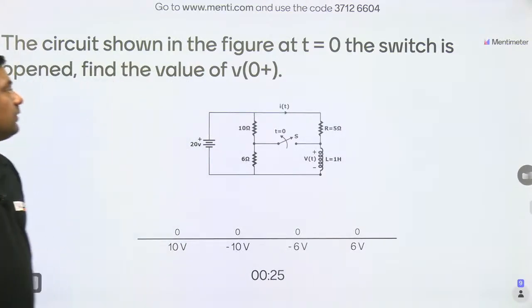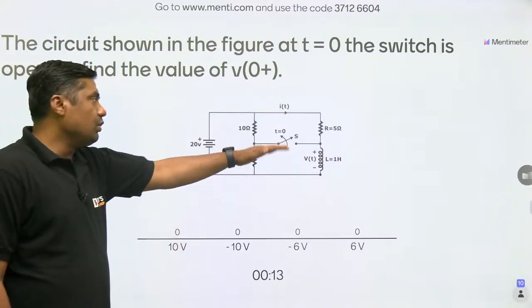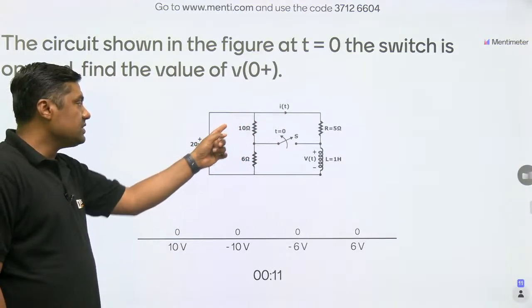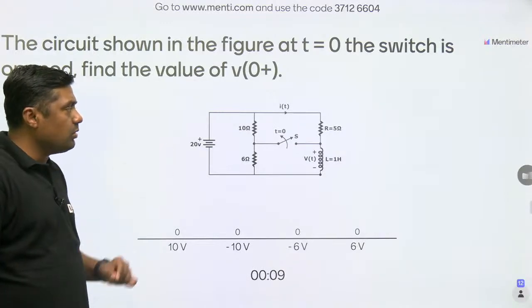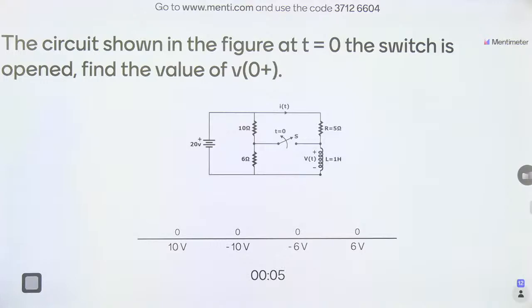Now, it is the fourth question. In the circuit shown in the figure, at t equal to 0, the switch is open. Find the value of V0 plus. We have, in 19 seconds, total 10 responses. Exactly at t equal to 0 the switch is open. This is the 10 and 6, and this is the 20 volt battery. So initially, what is the current through the inductor? You have to find the current through the inductor. 3, 2, 1, 0. Time up.